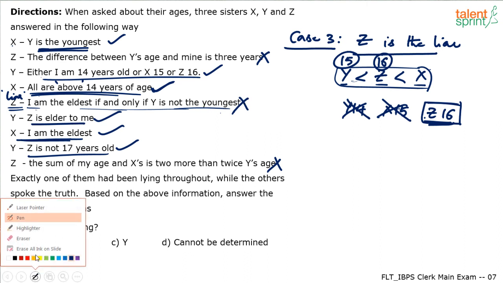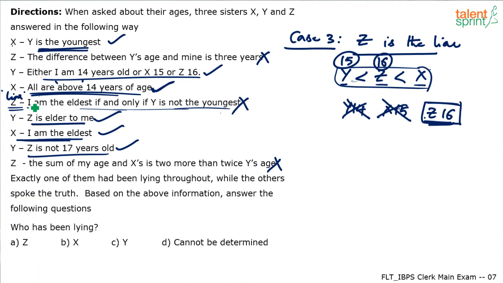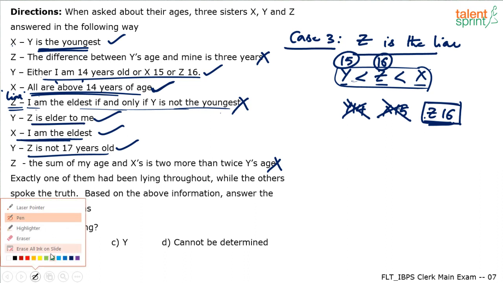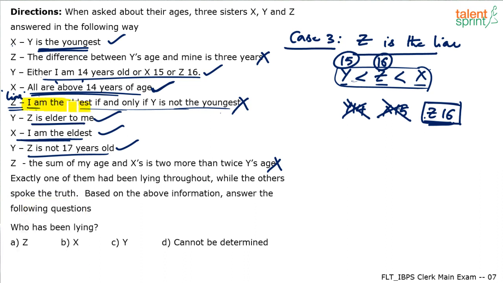Let me highlight this. This is a very, very important statement that all of you must understand. This condition is not getting satisfied. So definitely the answer that we had obtained, that X has been lying, is correct. You don't have to actually check this. In the first case itself, we have understood that X is the liar. So the final answer is, case 3 also is wrong. So X is the liar.